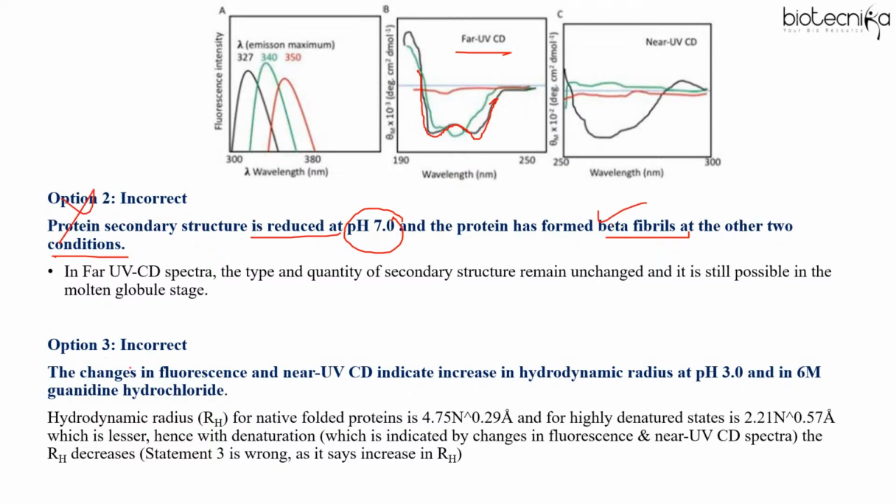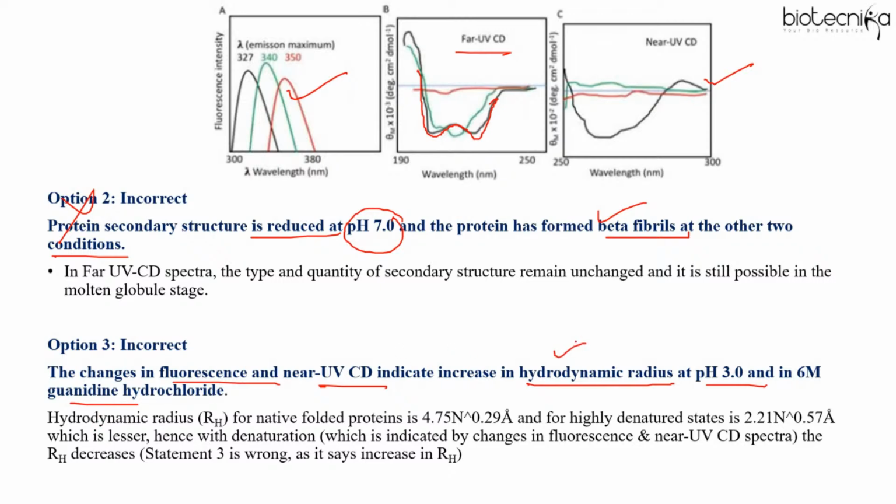Then if you see option 3, the statement is that the change in fluorescence and near UV indicate an increase in hydrodynamic radius at pH 3 and 6 molar guanidine hydrochloride. Now, what is hydrodynamic radius?